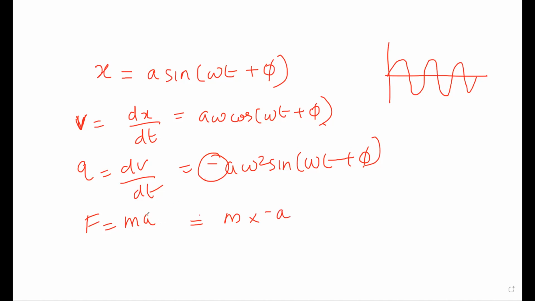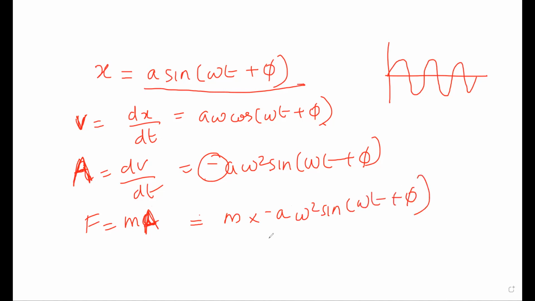Here, this a represents the acceleration, coming from the expression. I'll keep the amplitude as capital A, otherwise you'll be confused. So m into acceleration is minus m A omega square sine (omega t plus phi). From this you'll understand that force is directly proportional to displacement, obviously.